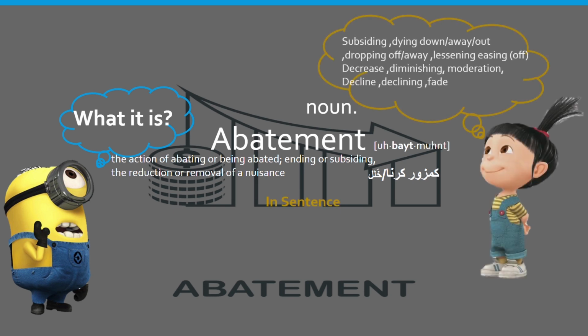In a sentence it can be used very effectively, but before that let's look at some synonyms of abatement: fade, moderation, decline, downward. I hope it's clear that the word abatement means going downward or diminishing. So it can be used in a sentence. His obesity did not cause any abatement of activity when next he took the field.